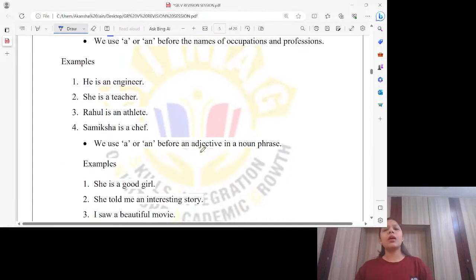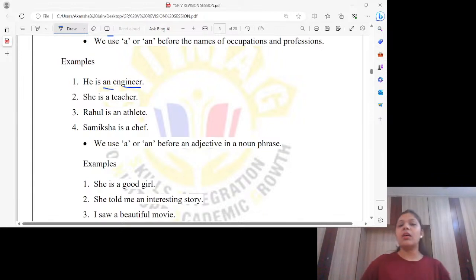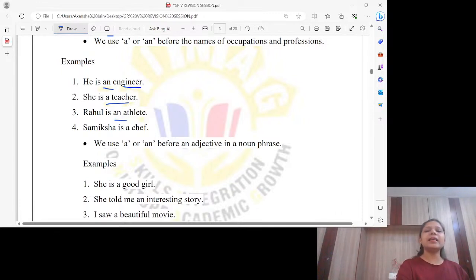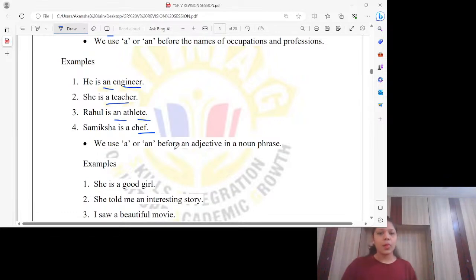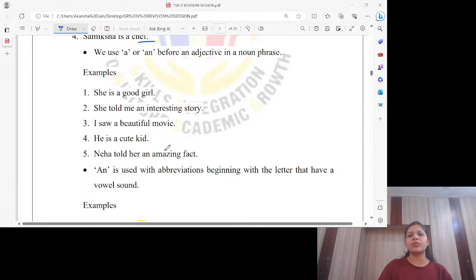We use a or an before the names of occupations and professions. He is an engineer. An engineer. Or teacher. These all are occupations. Occupations means job. Like my occupation is teaching. So it's a job. An athlete. Or a chef.